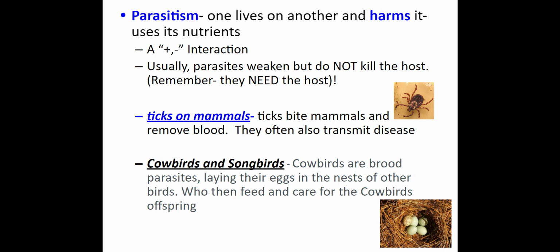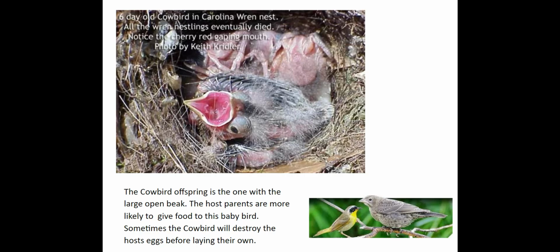Cowbirds are going to lay their eggs in the nest of another bird, and then that other bird is going to raise the cowbird's offspring. If we take a look at this picture here, in this nest, we have this very large gray bird. That is the cowbird offspring. You'll notice that its mouth is very large and open, so the host parents are going to tend to feed that offspring while ignoring their own offspring that are over here in the nest.